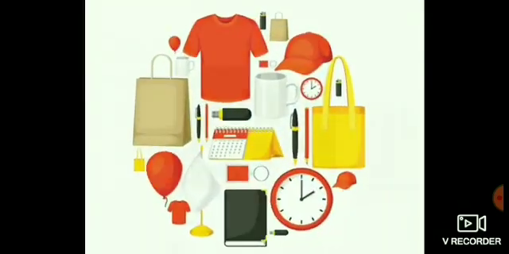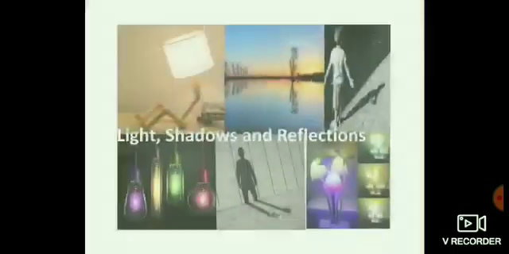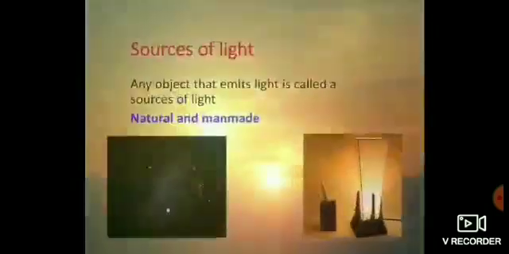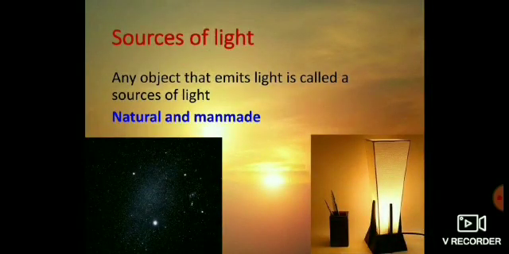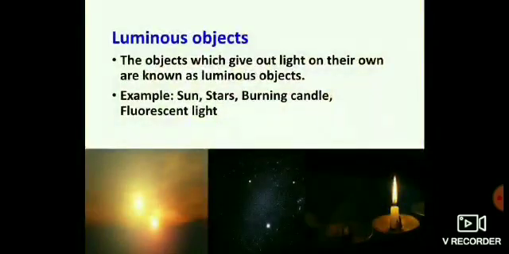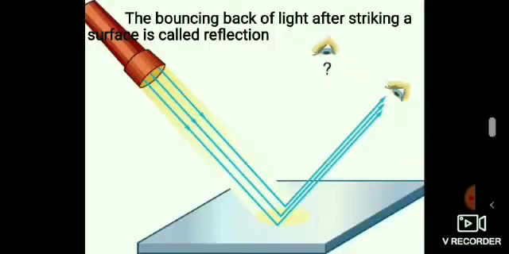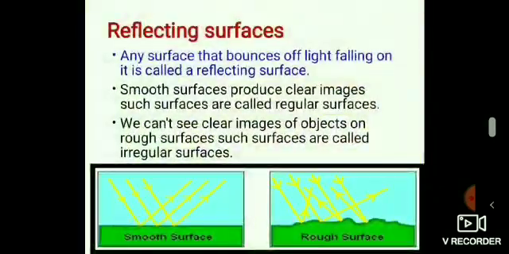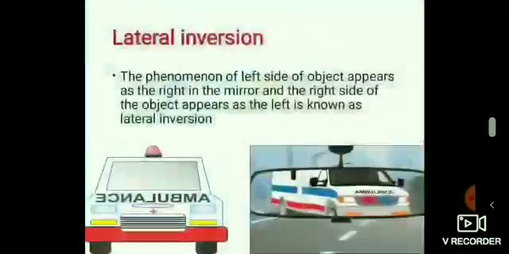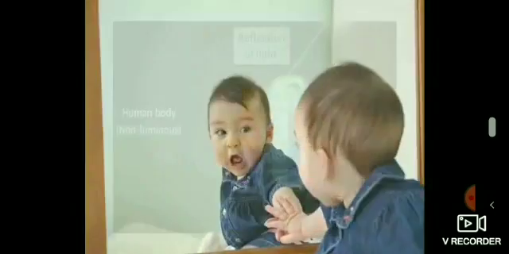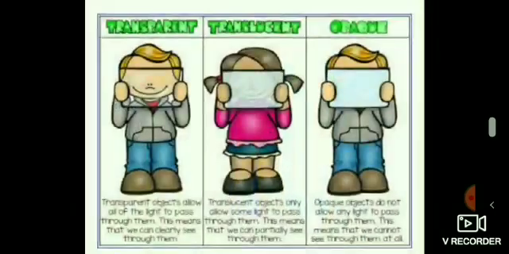This session is the continuation of light, shadows and reflections. In the previous session, we have learnt about the sources of light and luminous objects, non-luminous objects, reflection, reflecting surfaces, lateral inversion, and also we have studied about transparent, translucent and opaque objects.